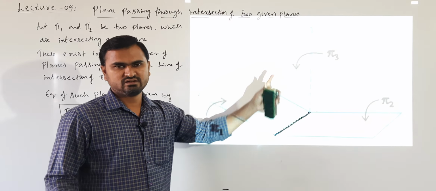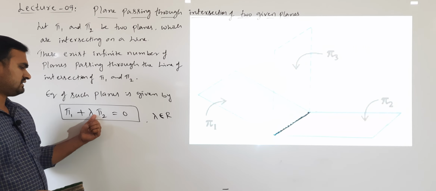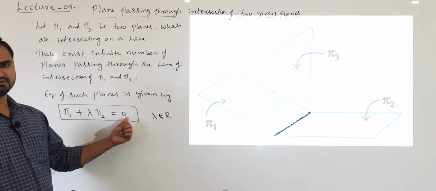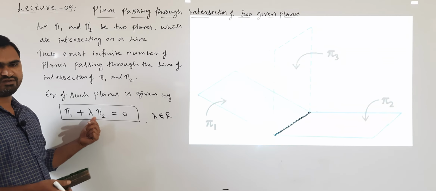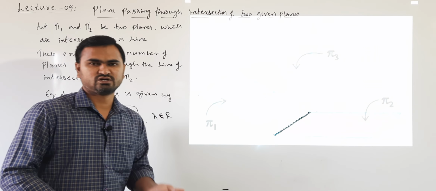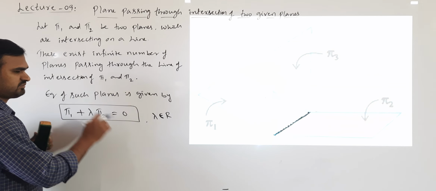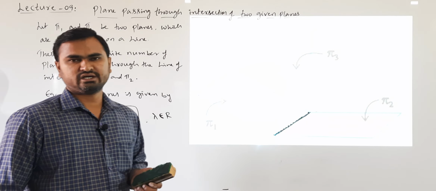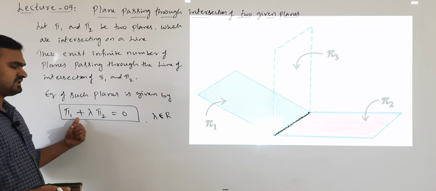That is one such plane. If I take lambda as minus 2, pi 1 minus 2 pi 2 is equal to 0, that is another plane. So when we change the values of lambda, we will be getting different planes. Like this, there exist infinite number of plane equations. Understand? So this is a formula we have to remember. The plane passing through the intersection of two given planes is always given by pi 1 plus lambda pi 2